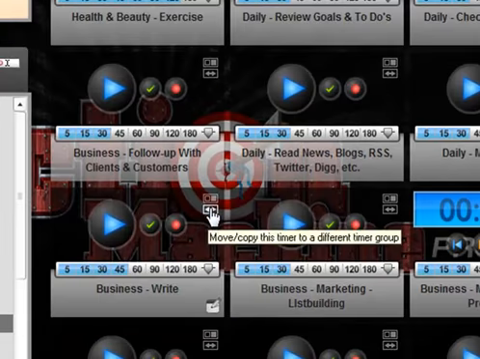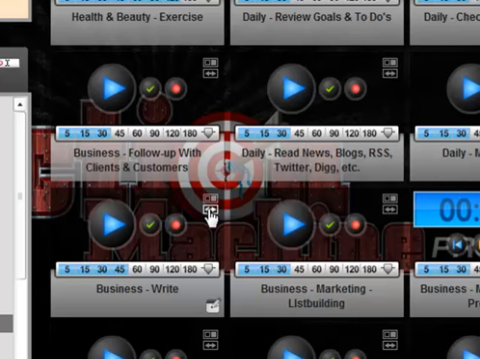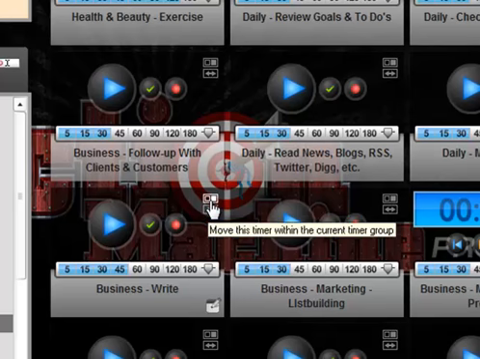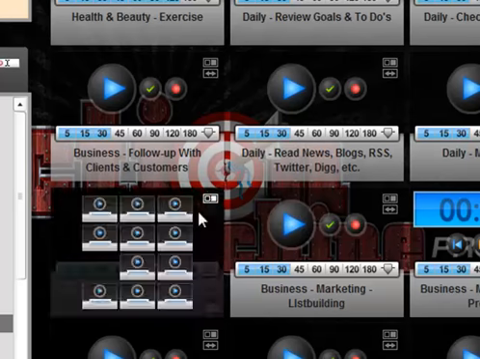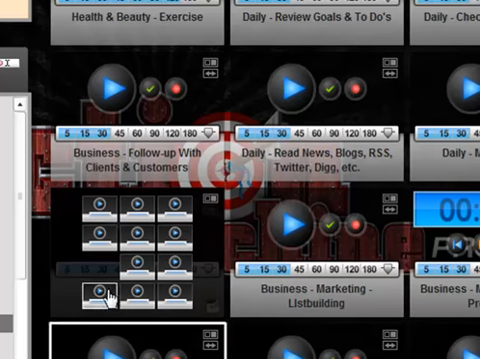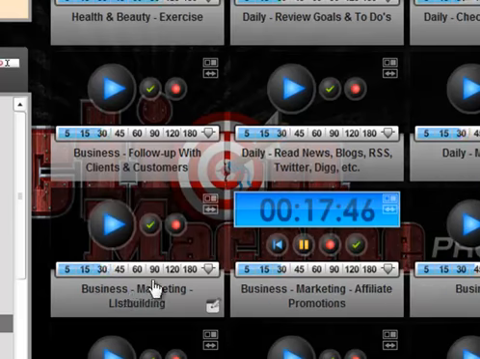So what I've learned is that I click here. These two icons show you, one, you can move this to another timer page. For example, if I decided to create a daily afternoon, I could move this one to the daily afternoon timer group. But I want to move it inside this timer group, so I click on this icon at the top, move this timer within the current timer group. You see this little panel shows up and it shows you where you're going to move it, and I'm going to move it to here.